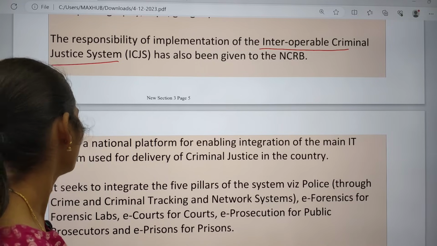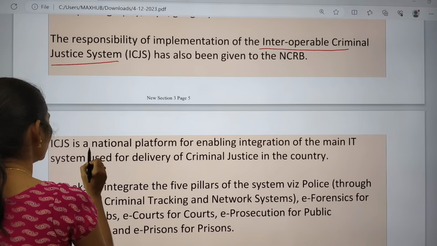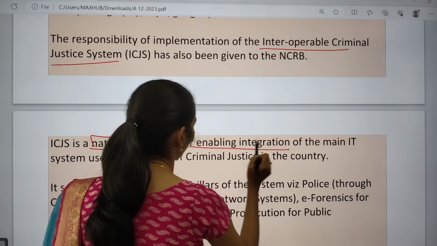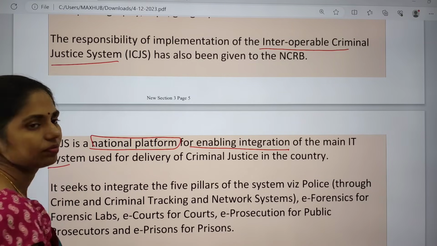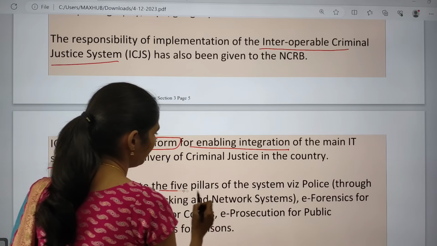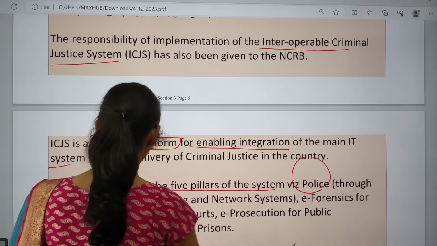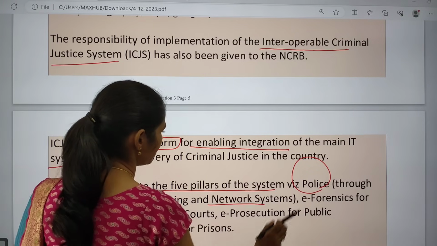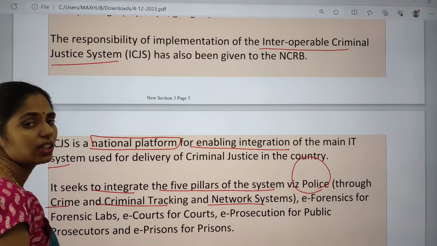So it is also focusing on the interoperable criminal justice system. And ICJS is a national platform for enabling integration of the main IT systems. We have to integrate the 5 pillars of the system: police, crime and criminal tracking and network systems, and forensics.